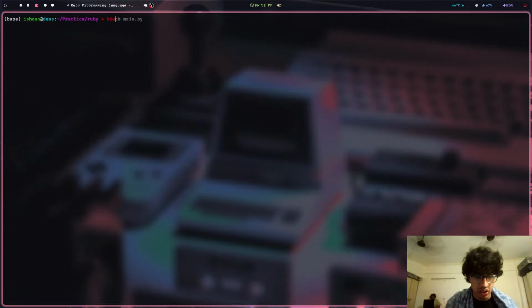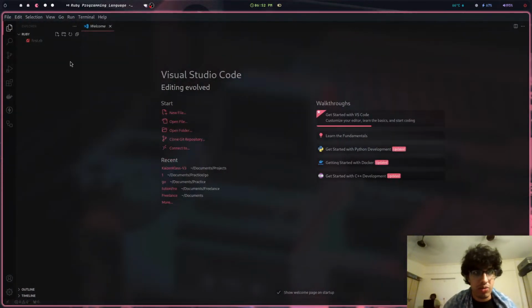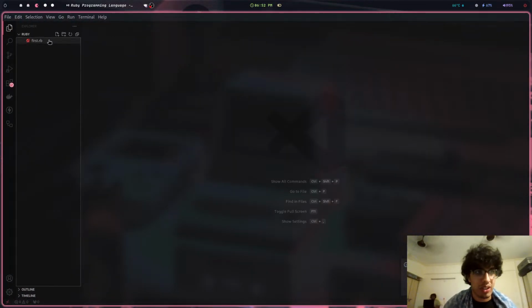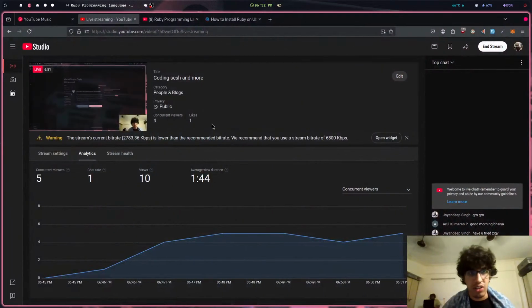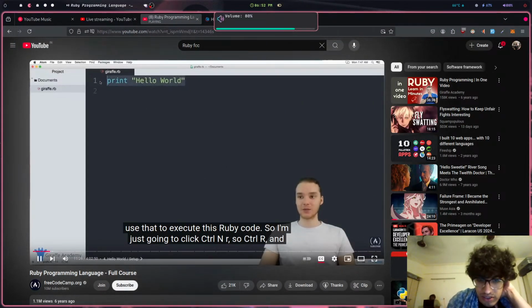So we go touch first.rb. That's the extension for a Ruby file. First we'll just learn the language because that seems fun. I wouldn't want to jump into Rails before I do Ruby. We could very well, but it doesn't feel right. Now I can use that to execute this Ruby code.